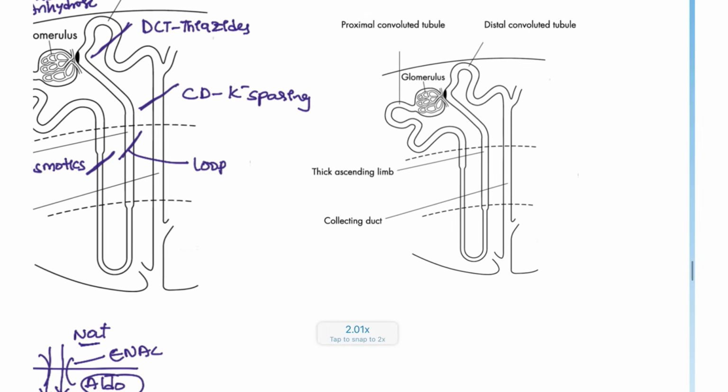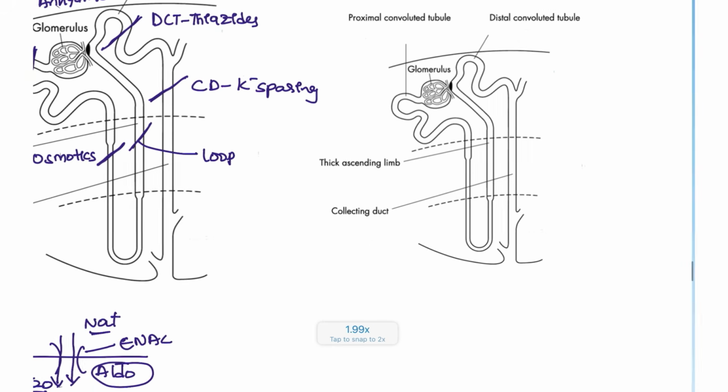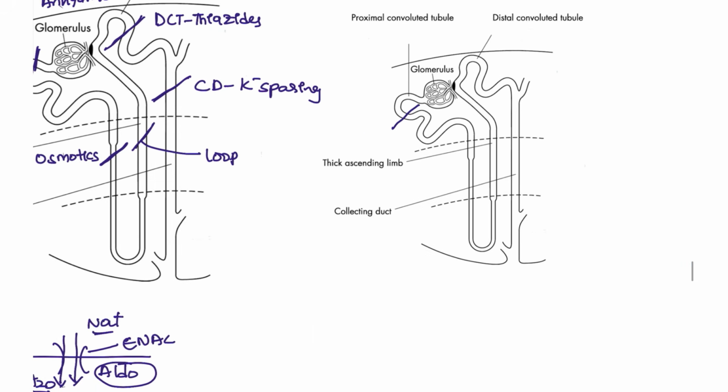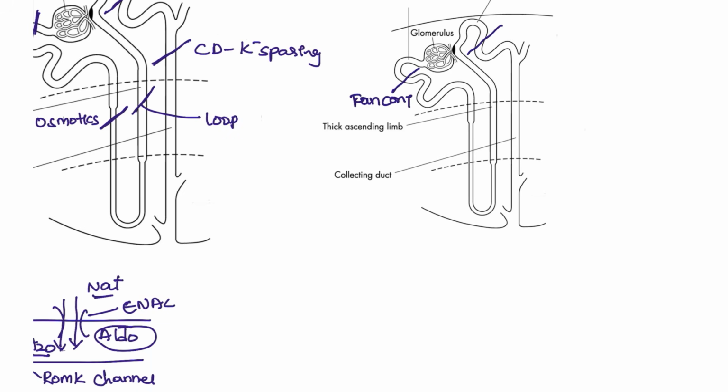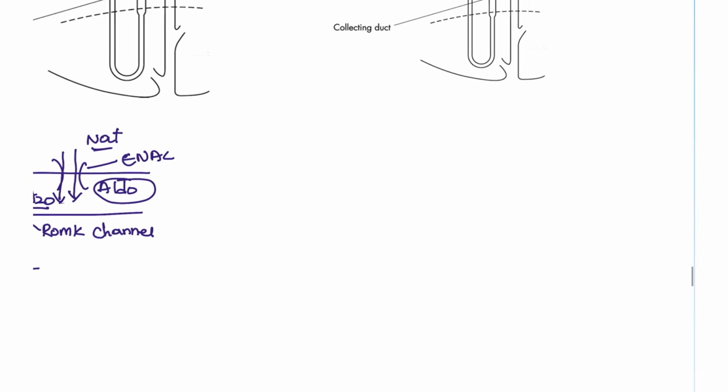Next, another set of defects that you have to take note of. In the PCT, if there is a defect, the condition will be Fanconi syndrome. In the distal convoluted tubule, it is Gitelman syndrome, and in the collecting tubule, it will be Liddle syndrome. And in the loop of Henle, this is Bartter syndrome.